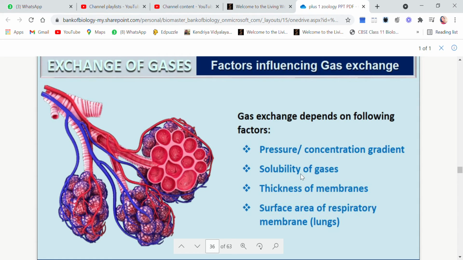How much soluble are these gases, either in blood or in water or whatever the source is. Next, gaseous exchange will also depend on thickness of the membrane. Okay, thickness of the membrane. And last, surface area of the respiratory membrane, that is lungs.